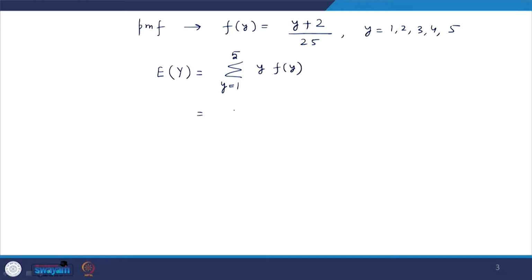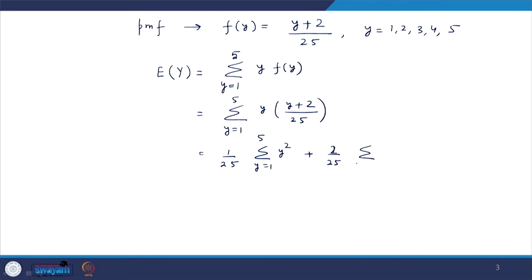So this is further equal to the sum over y from 1 to 5 of y times (y plus 2) upon 25. That is 1 by 25 times the sum of y square, plus 2 upon 25 times the sum of y, for y from 1 to 5.